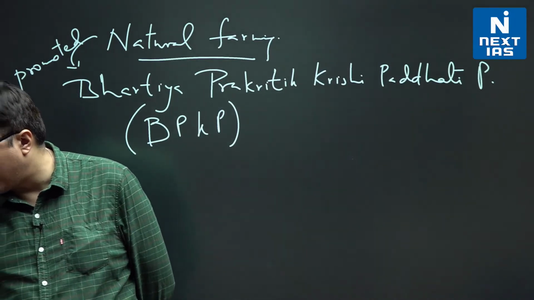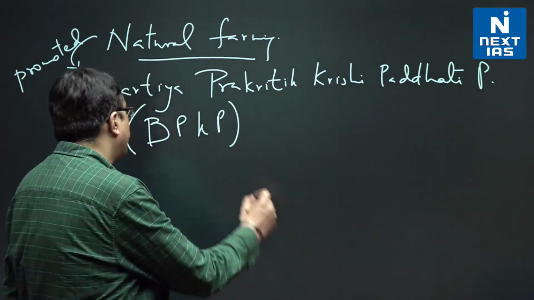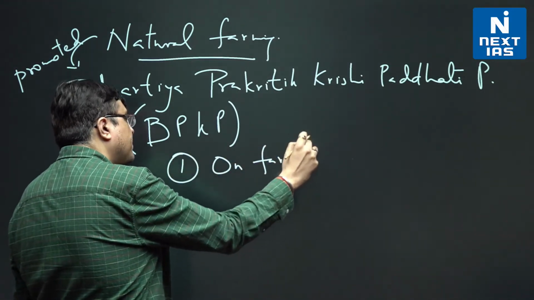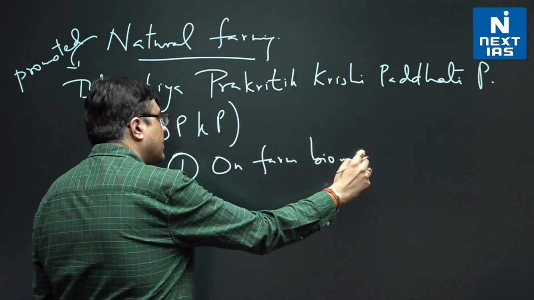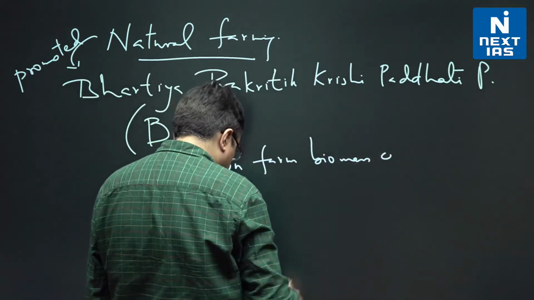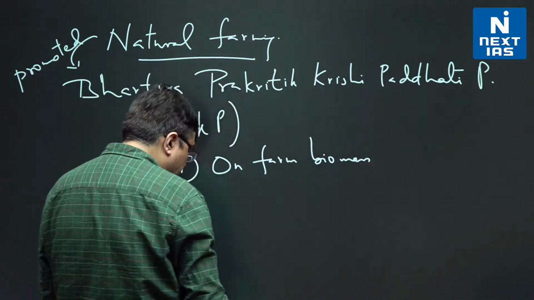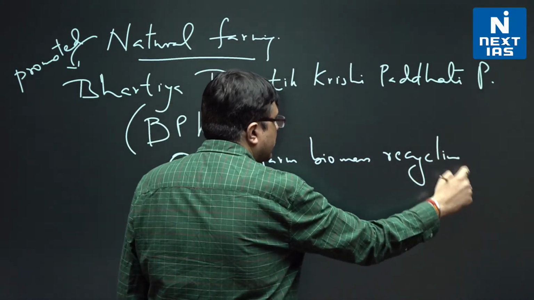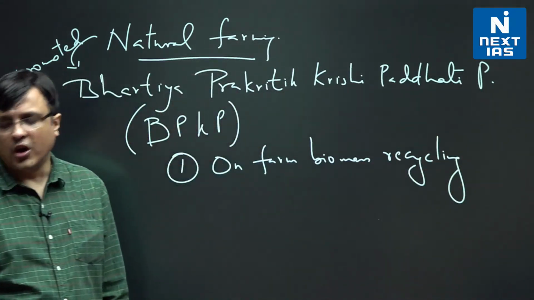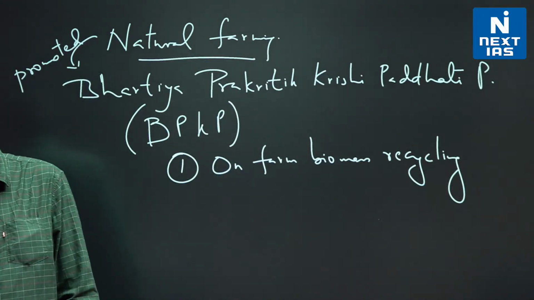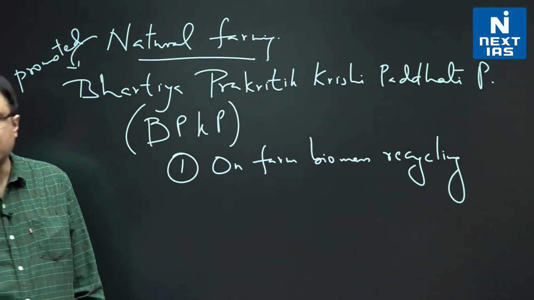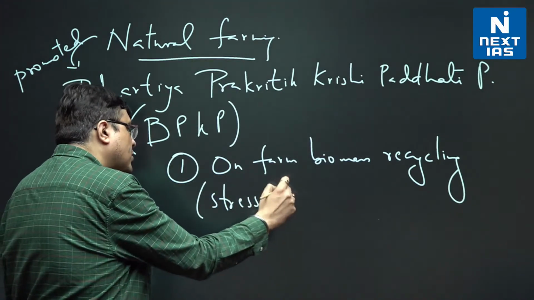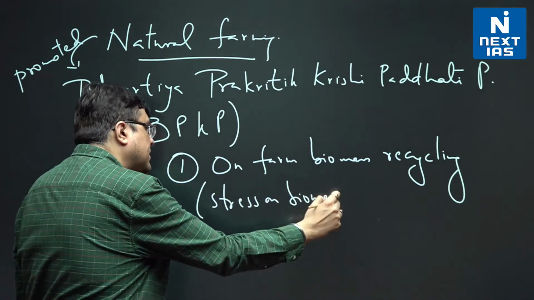It promotes on-farm biomass recycling. That is the cow dung and the crop residue that can be used for developing more productivity of soil. So on-farm biomass recycling, and the stress will be on biomass mulching.